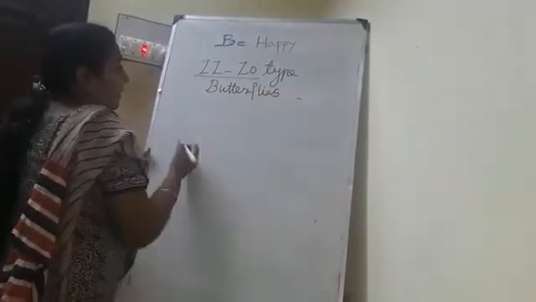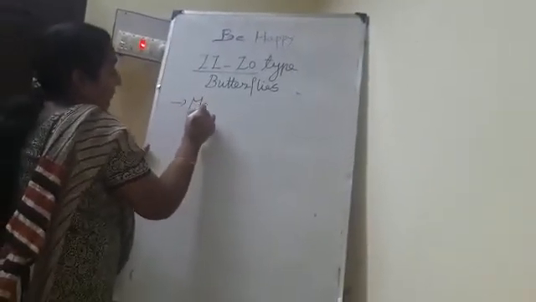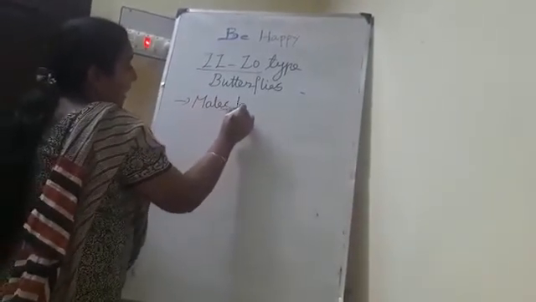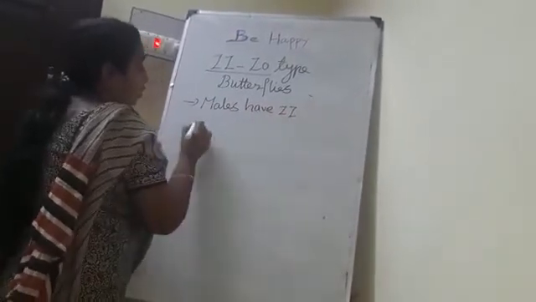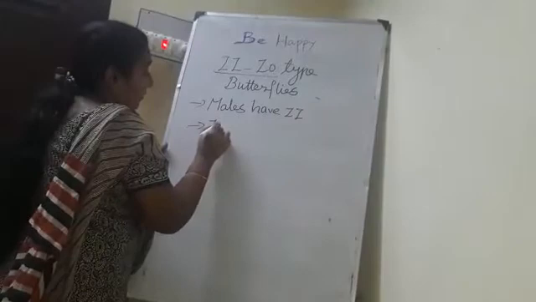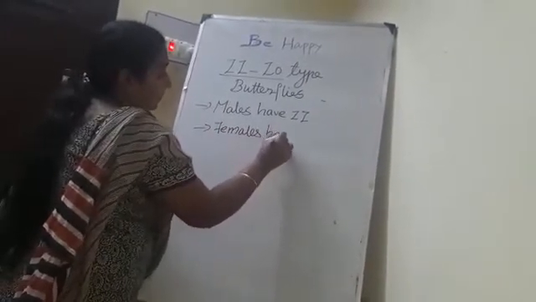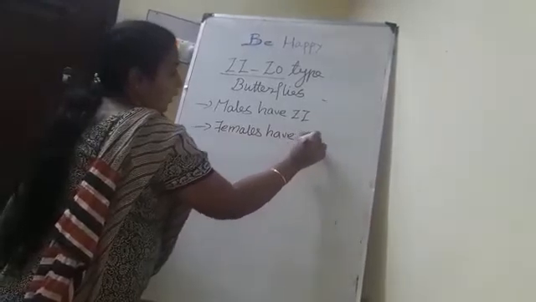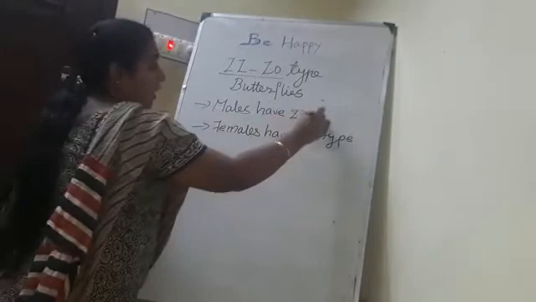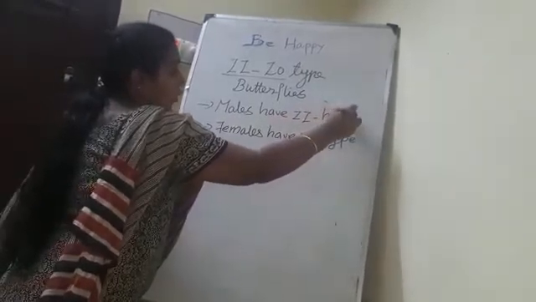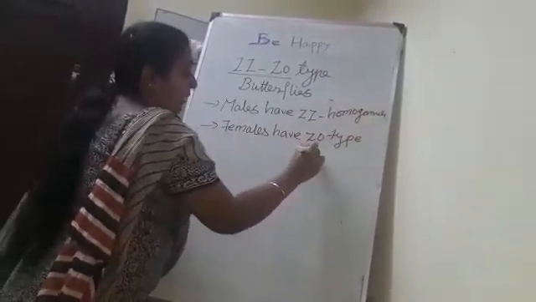Here males have ZZ chromosomes and the females have Z0 chromosomes. So the males are called homogametic and the females are heterogametic.